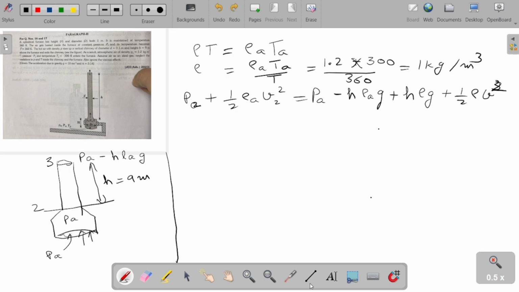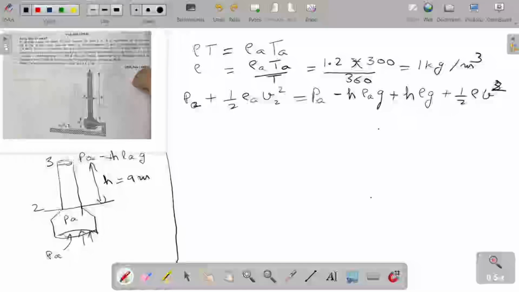In this question, there is a furnace which supplies air to the bottom. So here the pressure is Pa at junction 2. At junction 3, the pressure will be Pa minus H rho A g. As we know that as we go above from the surface, the pressure decreases. And this is height h. That's why the pressure is decreased by H rho A g. Because the density outside the chimney is the density of air, so we will take the density of air in this case and that will be the net pressure outside